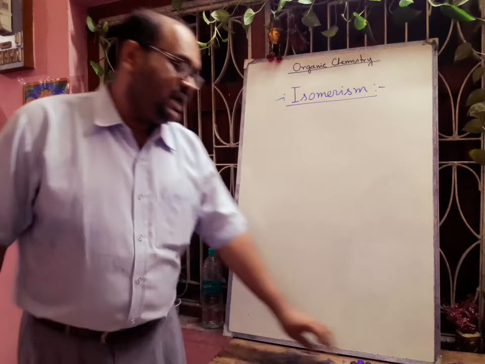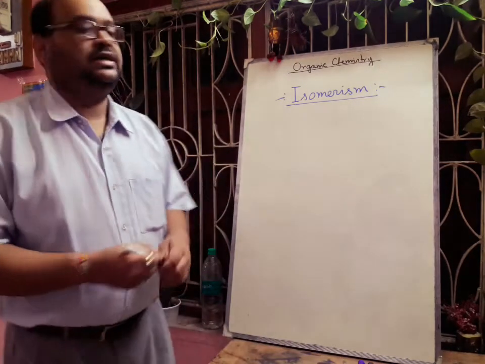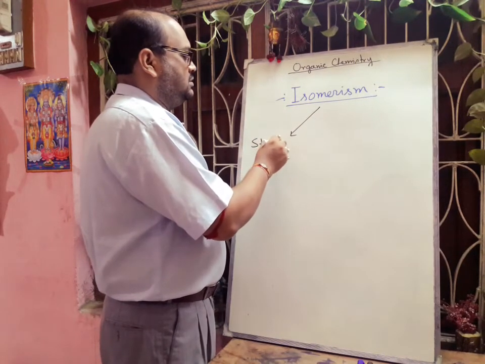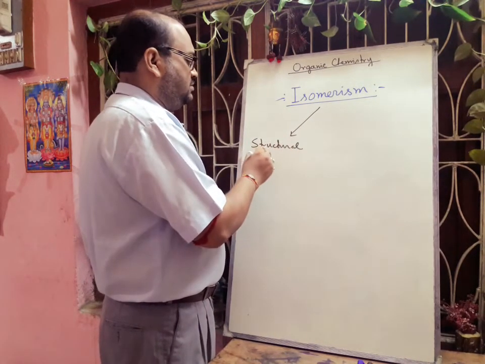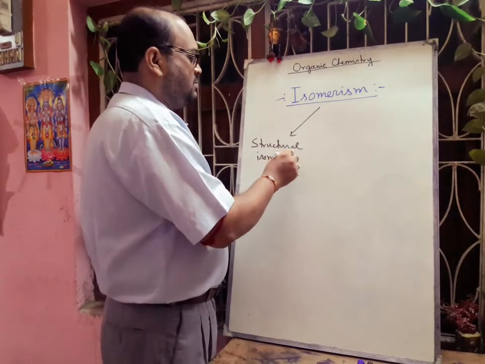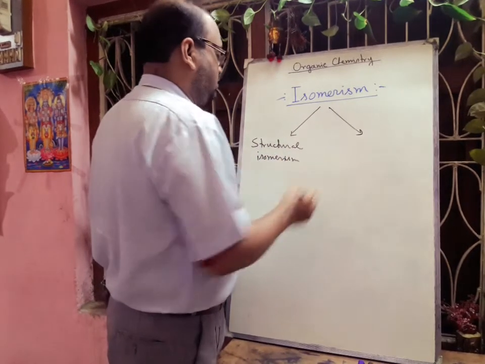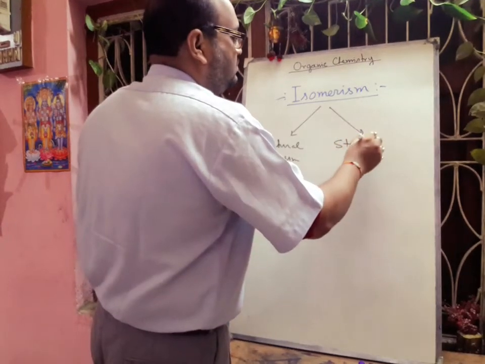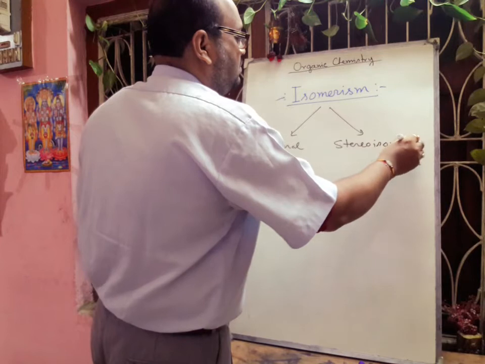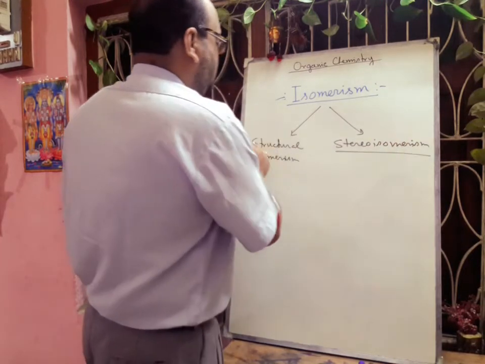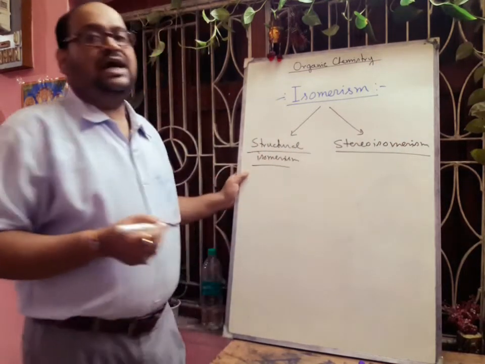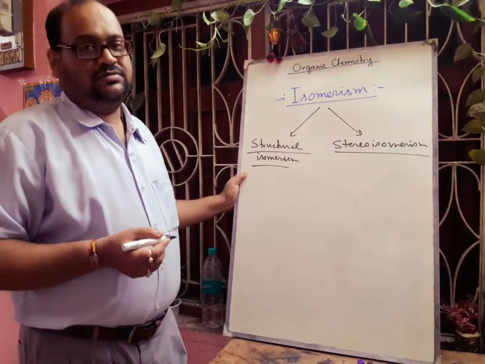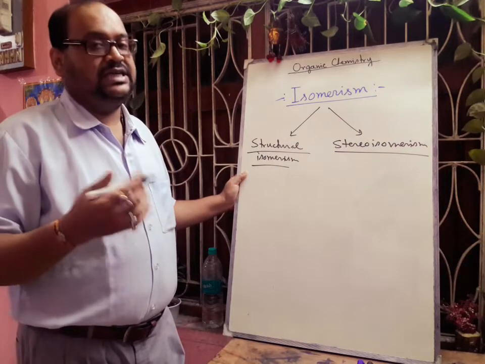Now this isomerism can be divided into two parts. Okay, one is called structural isomerism, another is called stereoisomerism. Okay, if the linking are different, okay, then we can tell it the structural isomer. Molecular formula same but structure is different.